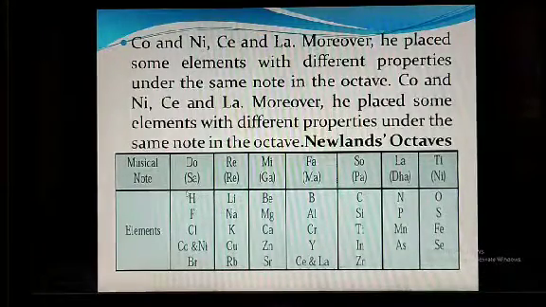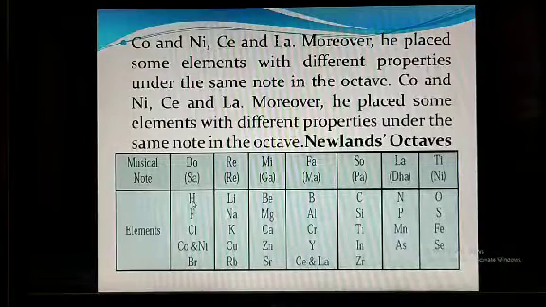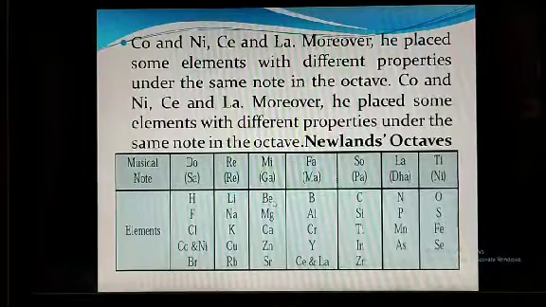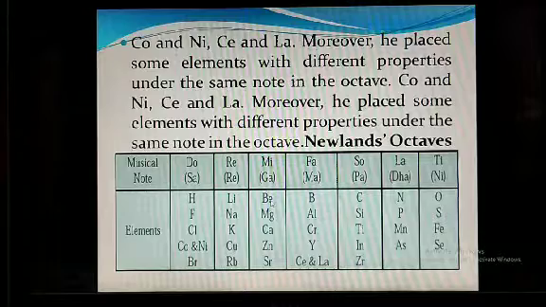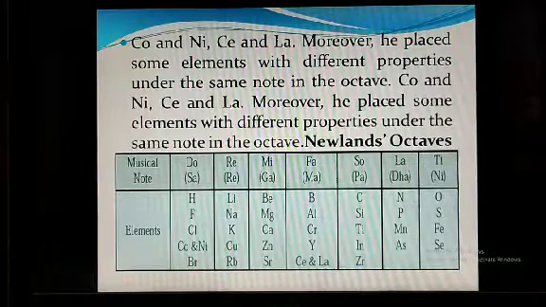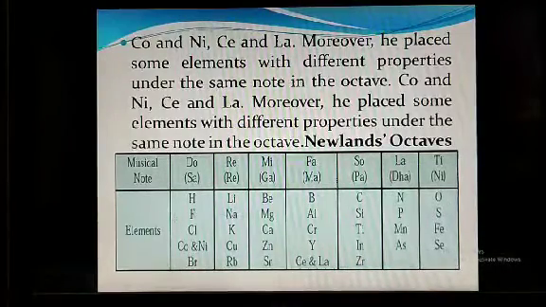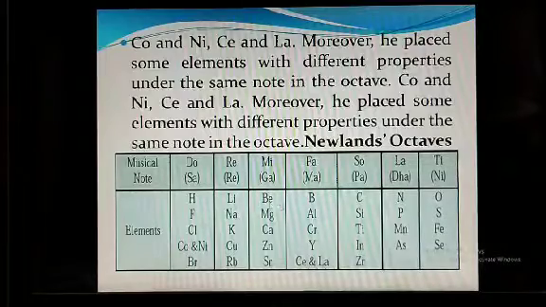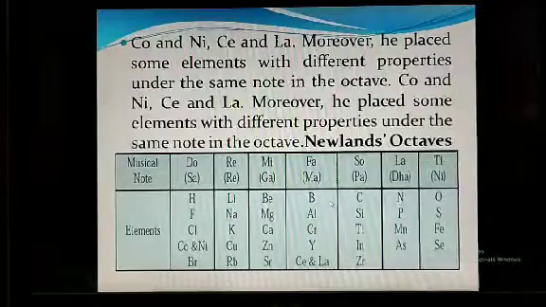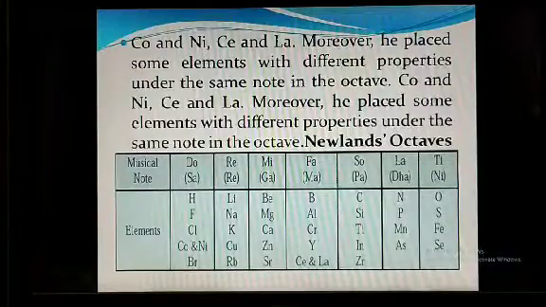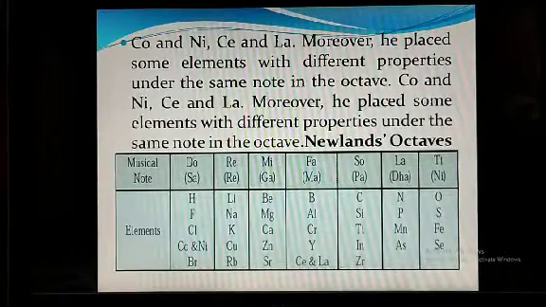Starting from hydrogen, then lithium, then Be, B, C, N, O, it is arranged like that, and that is called Newlands' octaves, meaning elements are arranged in octave form.